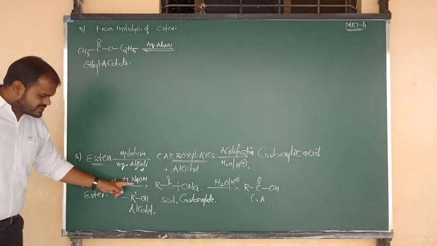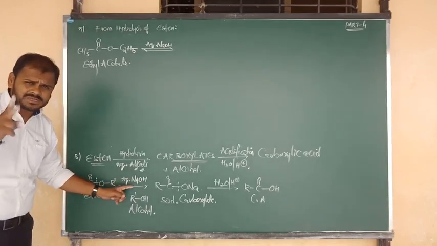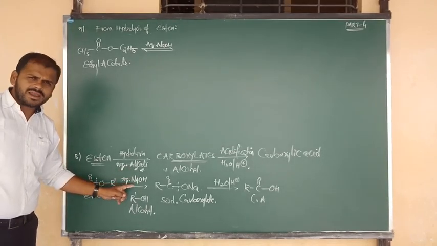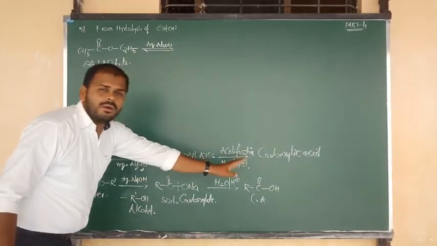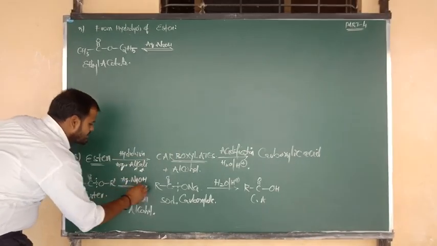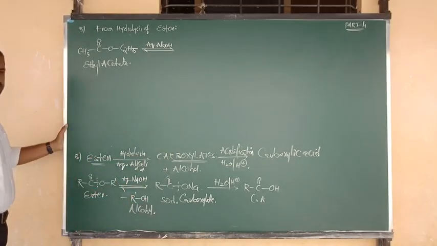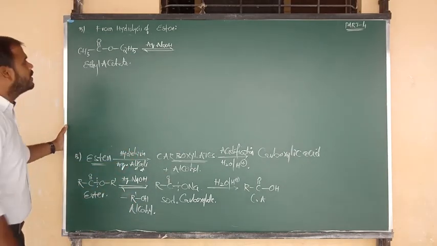And in acidic medium the direct step is there, you know very well. But in basic medium, NaOH, how many steps are there? Two steps. Number one, reaction with aqueous NaOH; number two is acidification. Acidification is a reversible reaction, but the aqueous NaOH step is irreversible. Clear? First one is reversible, second one is irreversible.